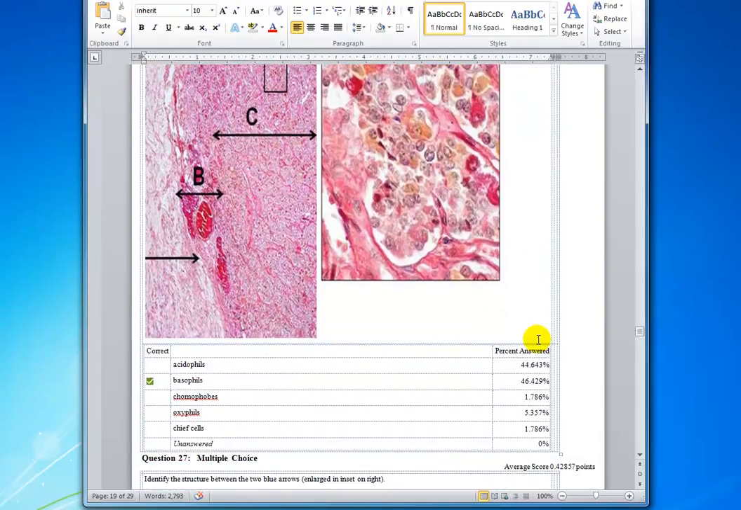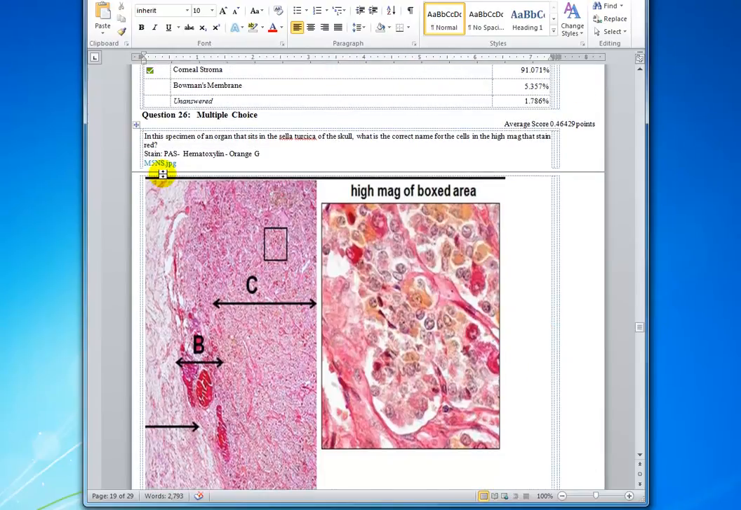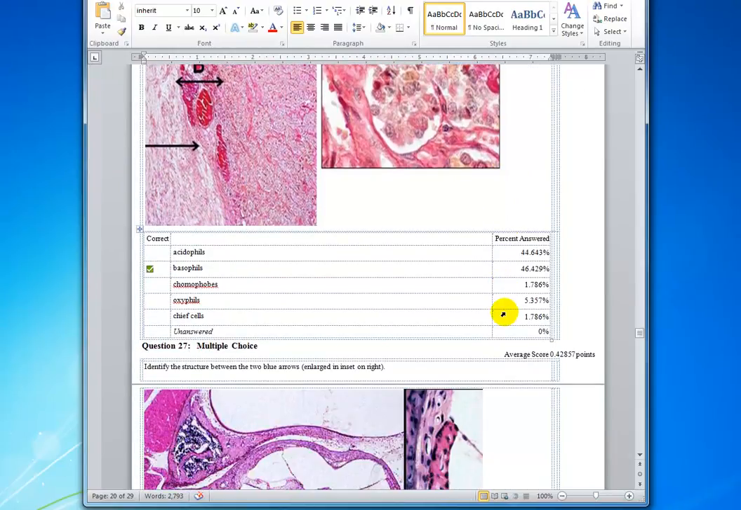Now here, let's pause on this one a minute. Basophils, acidophils. Roughly half the class chose the wrong answer. And very possibly you did not read carefully the stain, which is PAS, which stains because the products within the basophils are glycoproteins, and so they react with the PAS and stain red. And if you did not read this, and you see there's no eosin here at all, and so the red is due to the PAS reaction. And that's why I think many people miss that question.